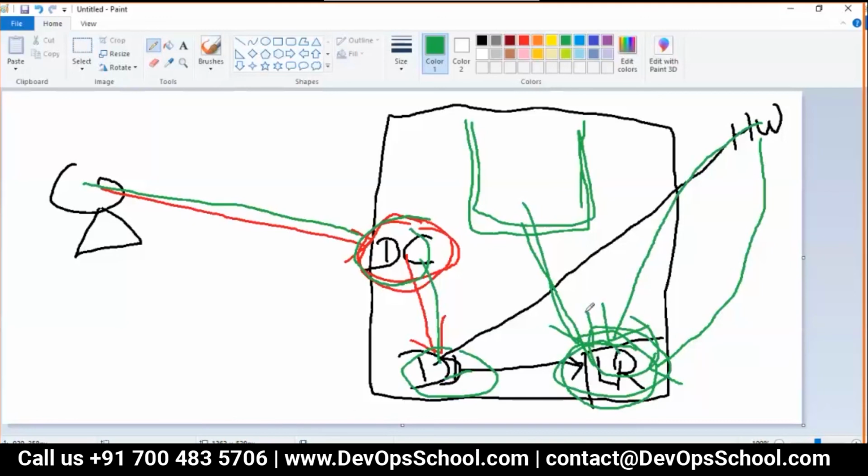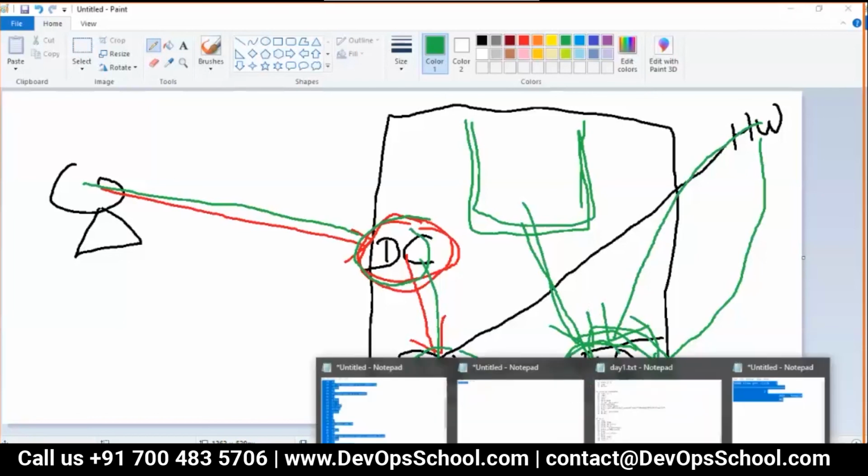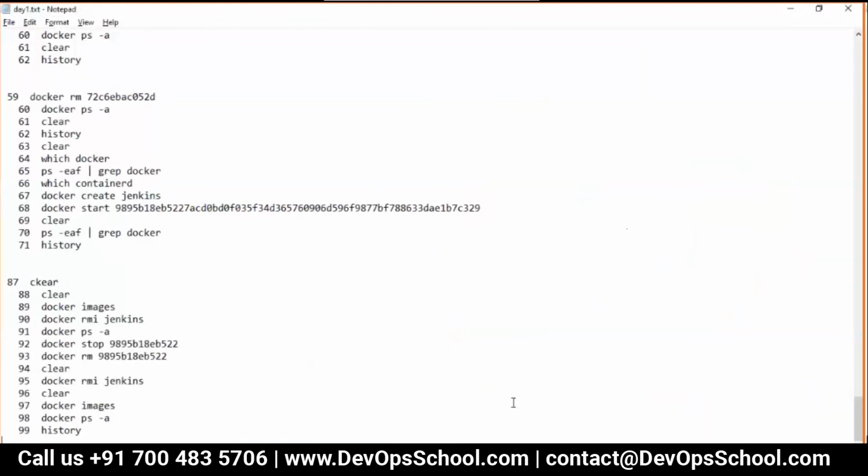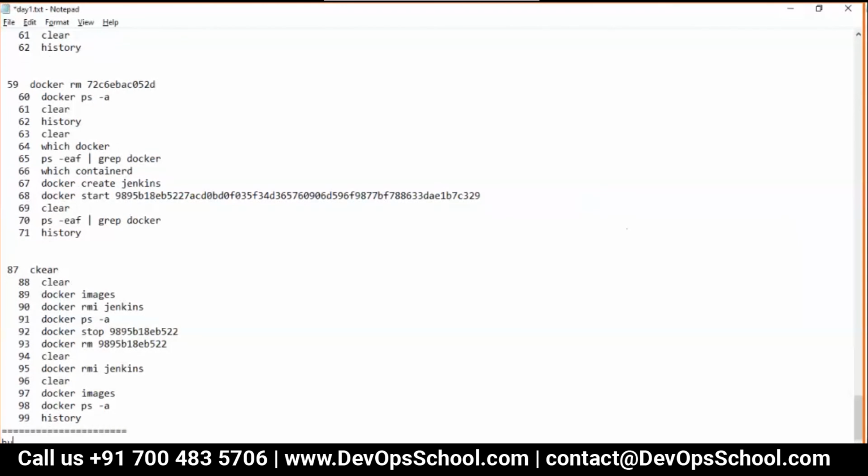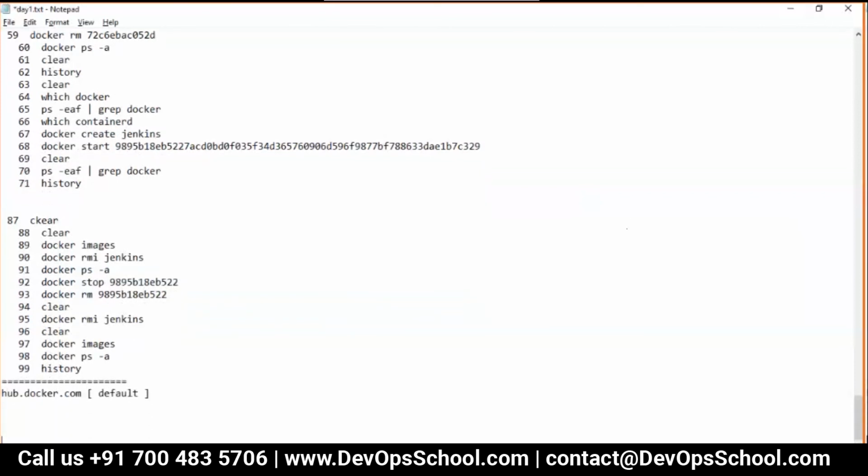Rajesh, can we have a list of repositories like Docker Hub, and we can append those to the list? Okay, so let me rephrase your question. hub.docker.com is the one which is the default. For that default, what you did was docker pull Jenkins.